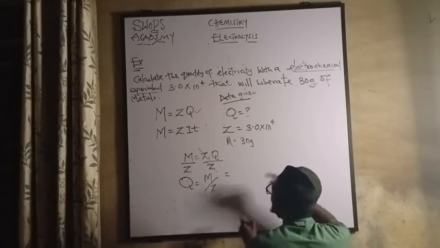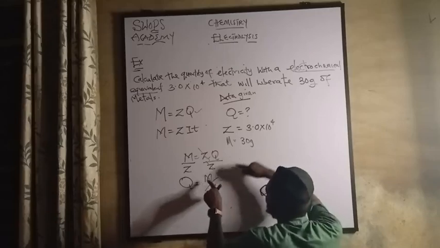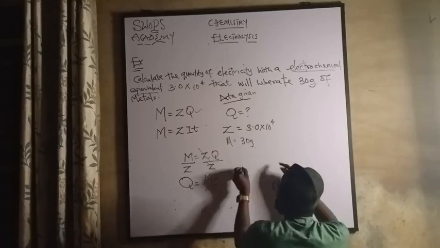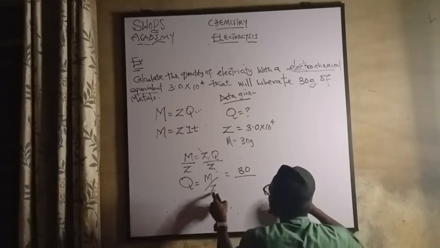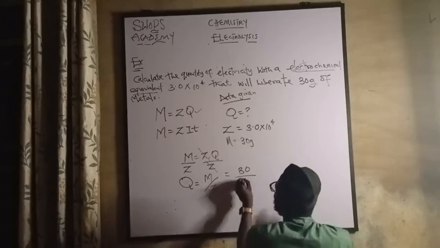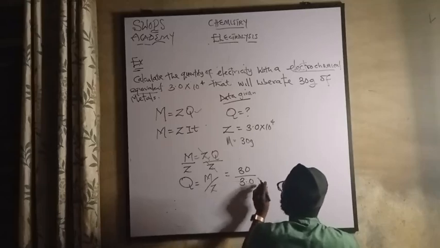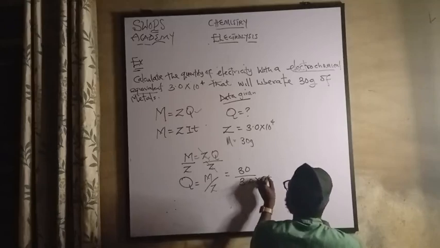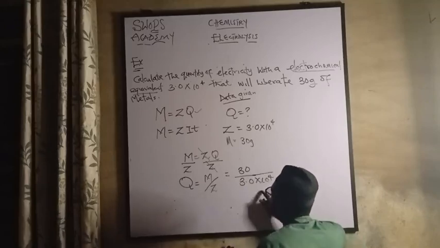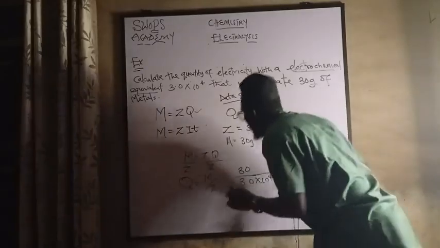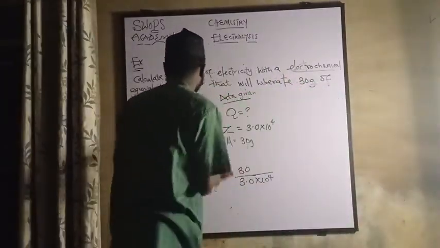Then let's substitute in our parameters. The value for M is 30, divided by Z, which is 3.0 times 10 raised to the power 4. Sorry, this is what I'm having. Then let's try and break this down more.